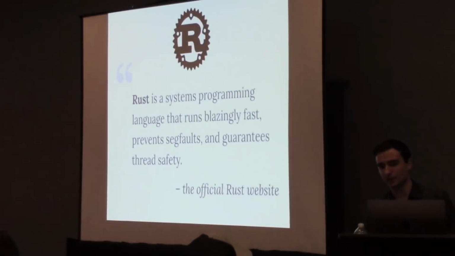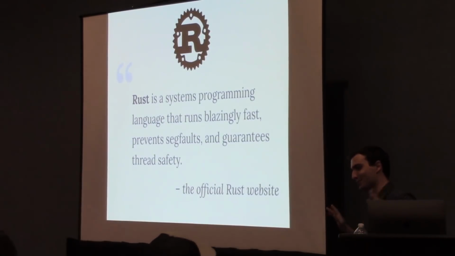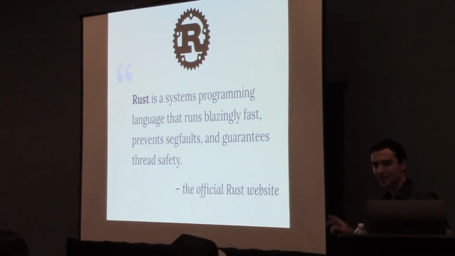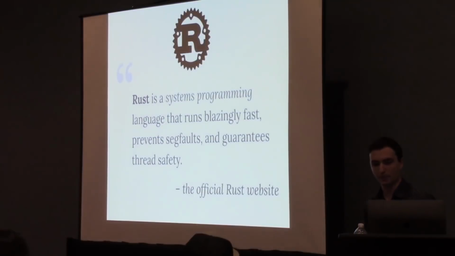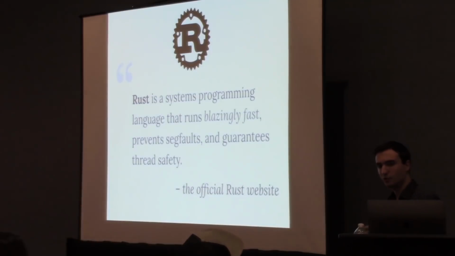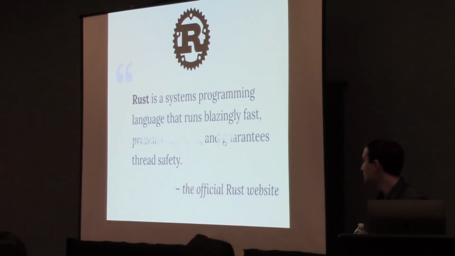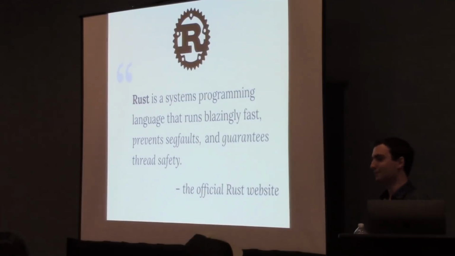Before we do that, let's talk a little bit about what Rust is and why it's interesting. I know you just heard about that, but we're going to talk more. First, Rust is a systems language, meaning that it provides low-level abstractions for dealing with memory. Rust is also a fast language, and to do this, it relies on what they call zero-cost abstractions that they use to ensure that idiomatic Rust code is as fast as possible. And finally, Rust is a safe language, or at least ideally it's a safe language, in that it statically prevents a variety of memory and concurrency-related bugs, such as seg faults and data races.